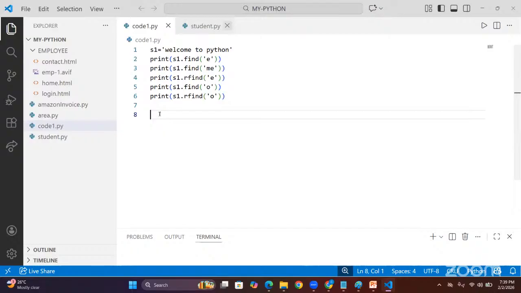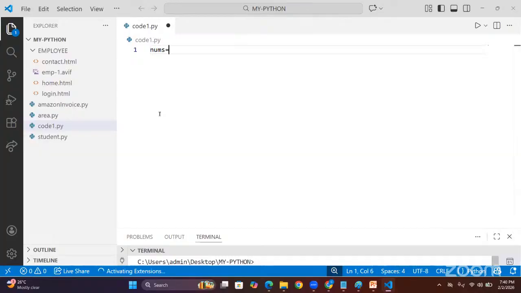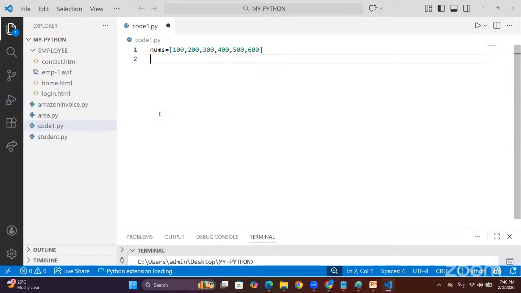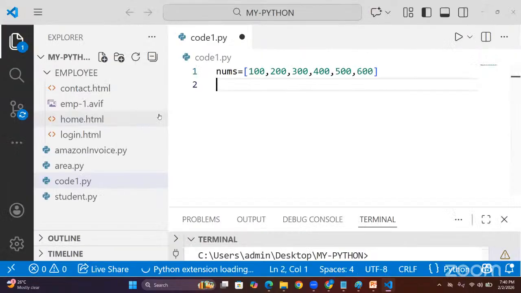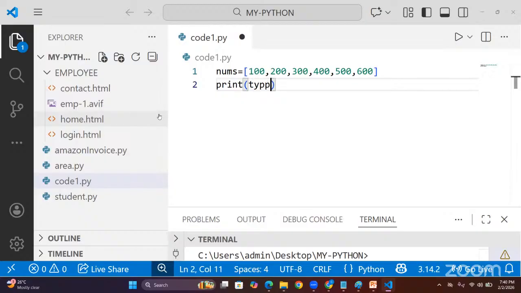nums is equal to 100, 200, 300, 400, 500, 600, like this I have given. Sir, I want to know whether it is a list object or not. Simply, you can use print and there use the type function. Remember, just type of nums that I gave.